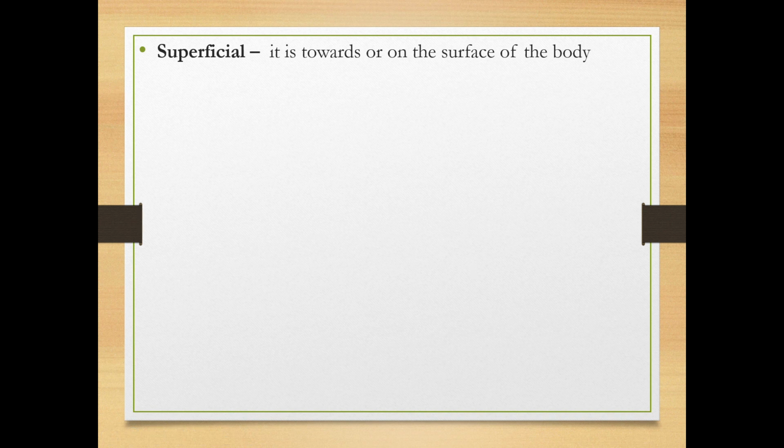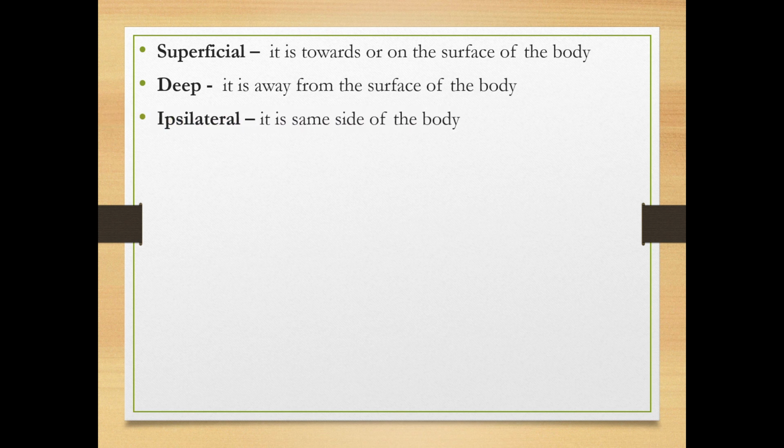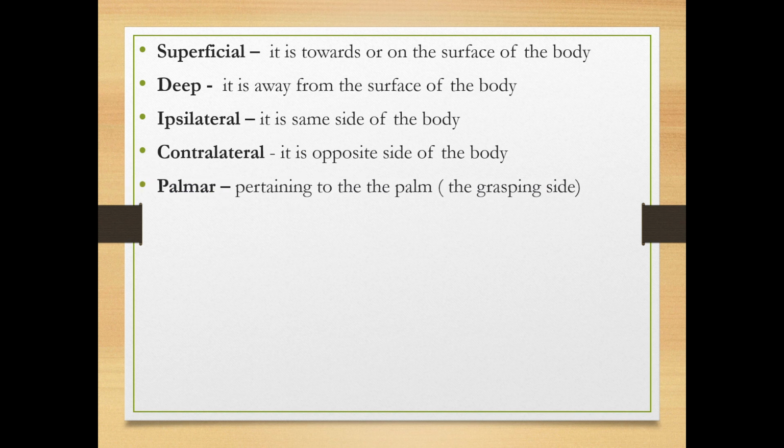Next, superficial. It is towards or on the surface of the body. Deep. It is away from the surface of the body. Ipsilateral. It is the same side of the body. Contralateral. It is the opposite side of the body. Palmar. Pertaining to the palm, the grasping side. Plantar. It is related to the sole of the foot. So we have here superficial, deep, ipsilateral, contralateral, palmar, plantar.